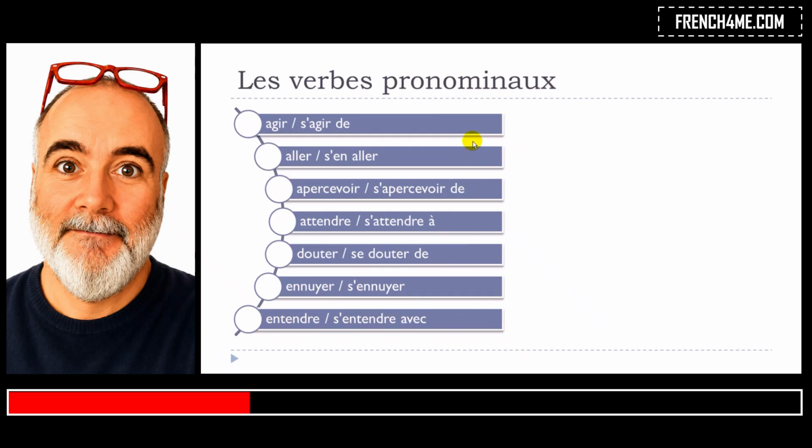Okay, so let's see now the translations. Agir, s'agir de. Okay, so I will respect exactly the same order for the translations. Okay, so it will be agir, it's to act, and then s'agir de, to be about. Okay, so it will be exactly the same for the other verbs.